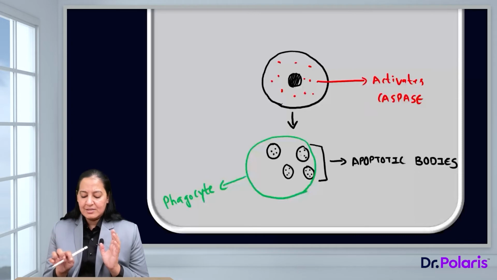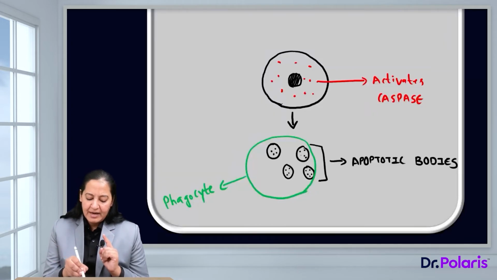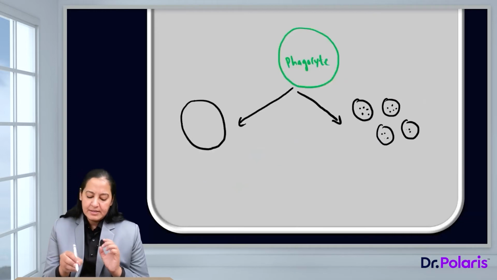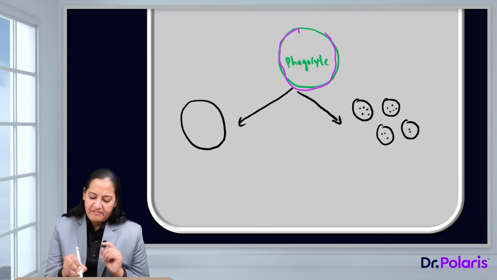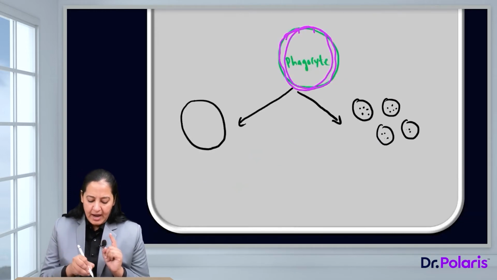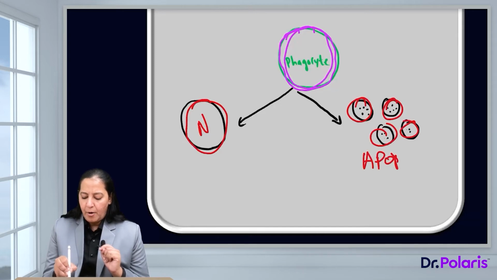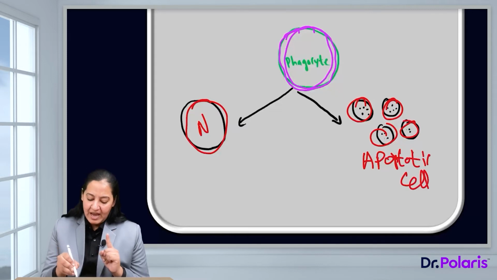Now, you can see this diagram. A phagocyte is coming and engulfing all apoptotic bodies. Please appreciate this is a phagocyte, this one, and this cell is a normal cell and this cell is an apoptotic cell. Here apoptotic bodies are formed. Now the phagocyte has to engulf this cell but not a normal cell.